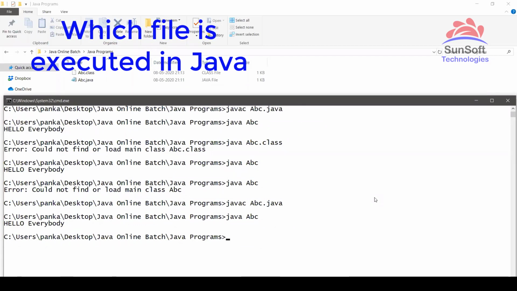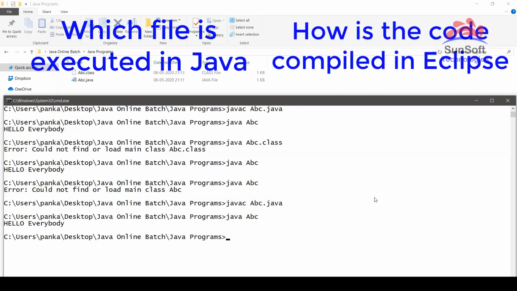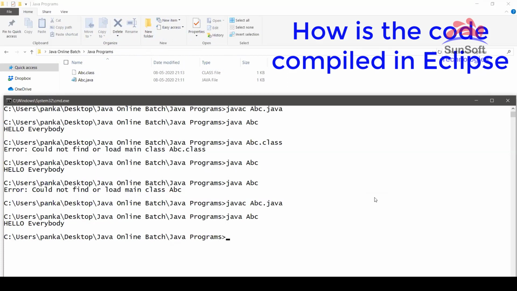In real time, in fact, .class files are the only thing which are executable. So by default, even in Eclipse, when you right click and create a new class, it will create internally a .java file. And as soon as you save the file, internally a .class is created in Eclipse, because saving is like compiling.